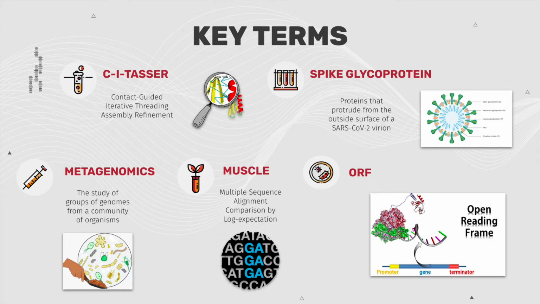The next key term is metagenomics, and this is the study of groups of genomes from a community of organisms, with these organisms usually being microbial. Next is MUSCLE, which is also multiple sequence alignment comparison by log expectation. This creates alignments for multiple protein sequences in a quick and efficient manner. My last key term is an open reading frame, which is part of a DNA sequence that usually has no stop codons when it's translated into amino acids. These regions are usually studied since long open reading frames can be evidence of a gene.